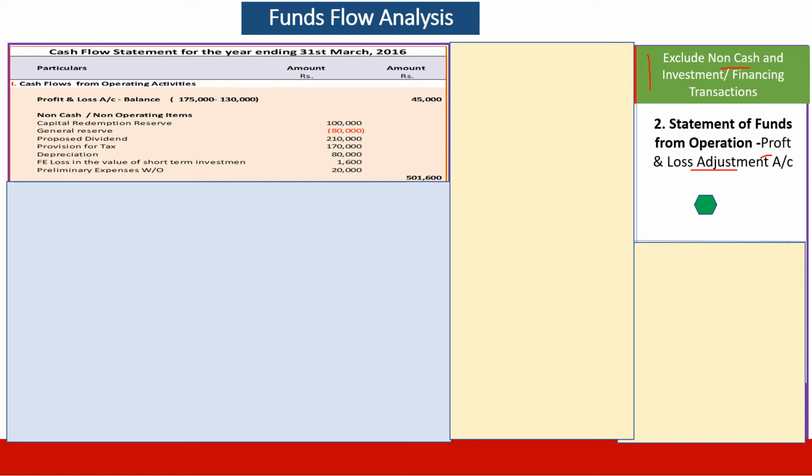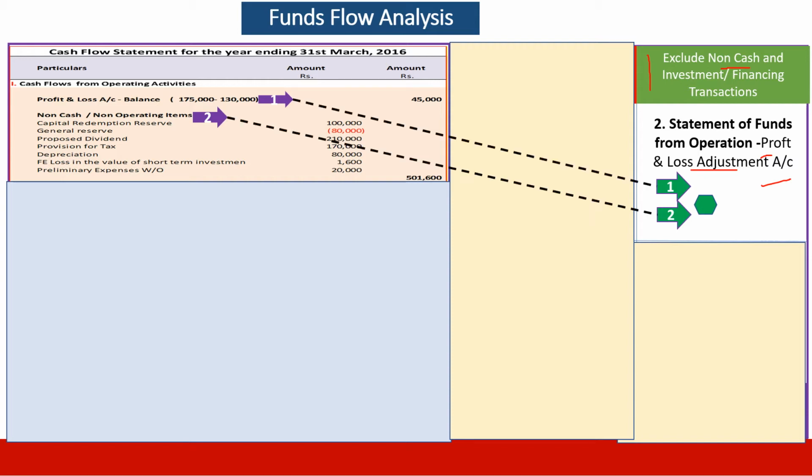Then we exclude investment and financing transactions to remove and relocate them, like dividend, interest, etc. Now, in case of funds flow, it prepares a profit and loss adjustment account, and how it goes about it is it takes from the profit and loss account the opening balance and closing balance, and it takes all non-cash and non-operating items and puts up a reconciliation to find out what was the net funds generation. This is the second statement.